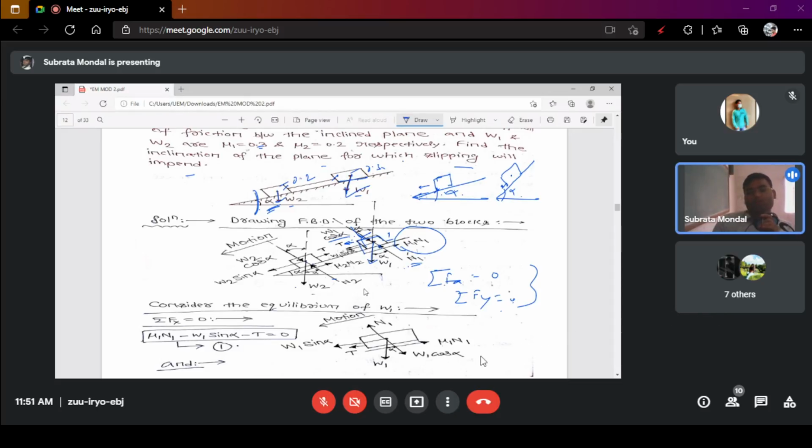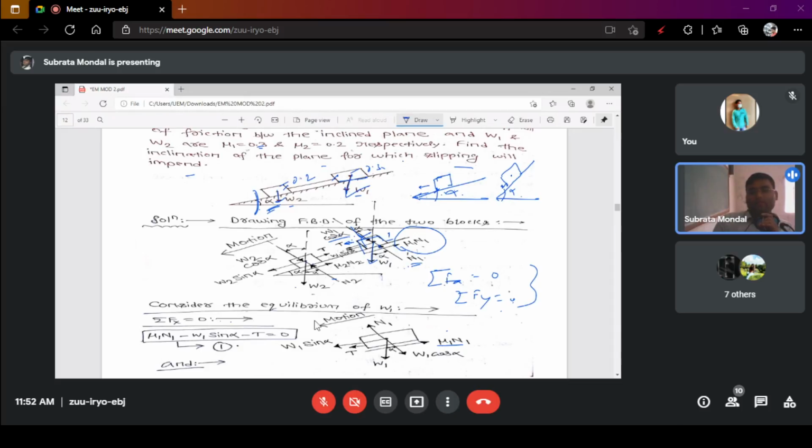So if you consider the equilibrium of W1, summation of Fx equals 0, in the x direction, whatever forces are acting. That means mu1 N1 acts in the x direction, as well as W1 sin alpha acting in the opposite direction.